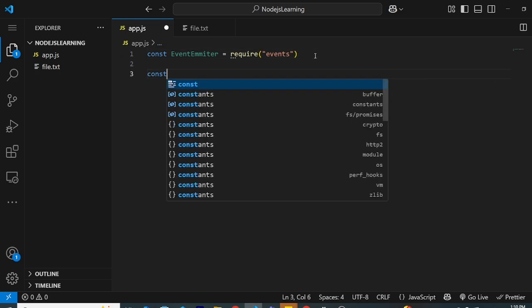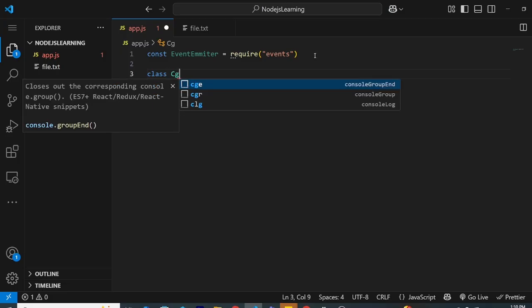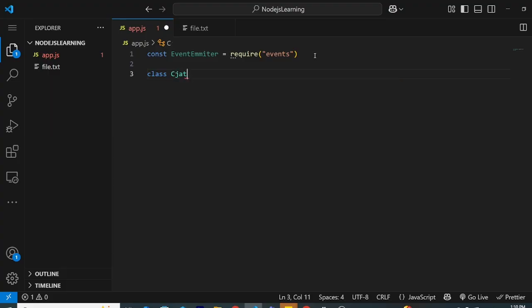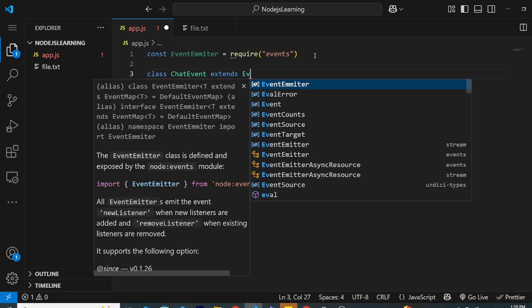Okay, so how can I make it? Class, sorry, not const, class. I am making a new class which I want to call, just a random name, ChatEvent, and it will extend this EventEmitter.